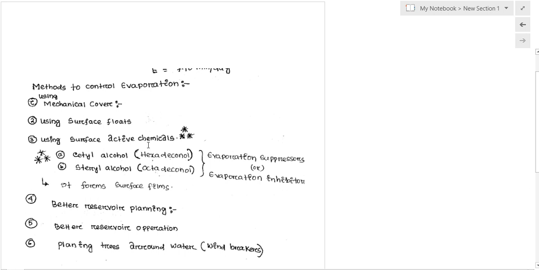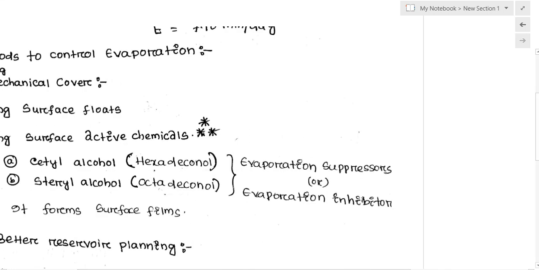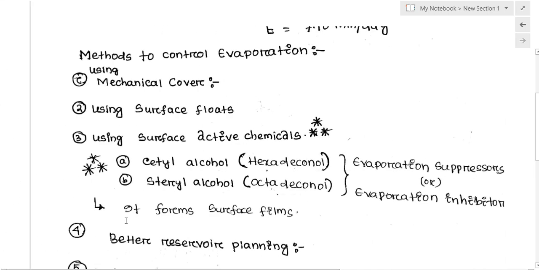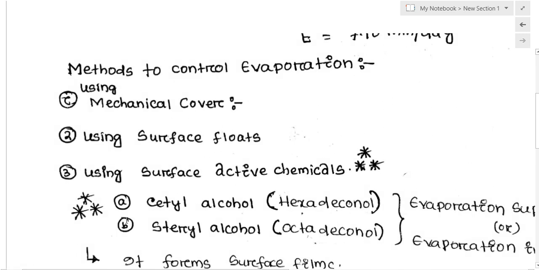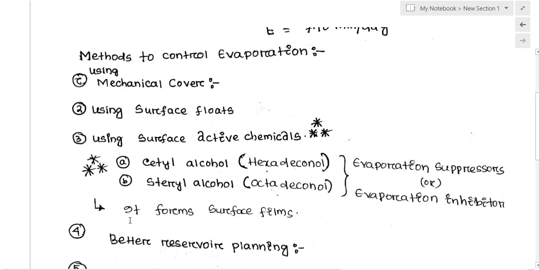Now we have to talk about how we can control the evaporation. What methods are there to control the rate of evaporation? Basically there are four or five methods. First, we can use mechanical covers on the surface of the reservoir, so that we can minimize or reduce the amount of evaporation from the water body.